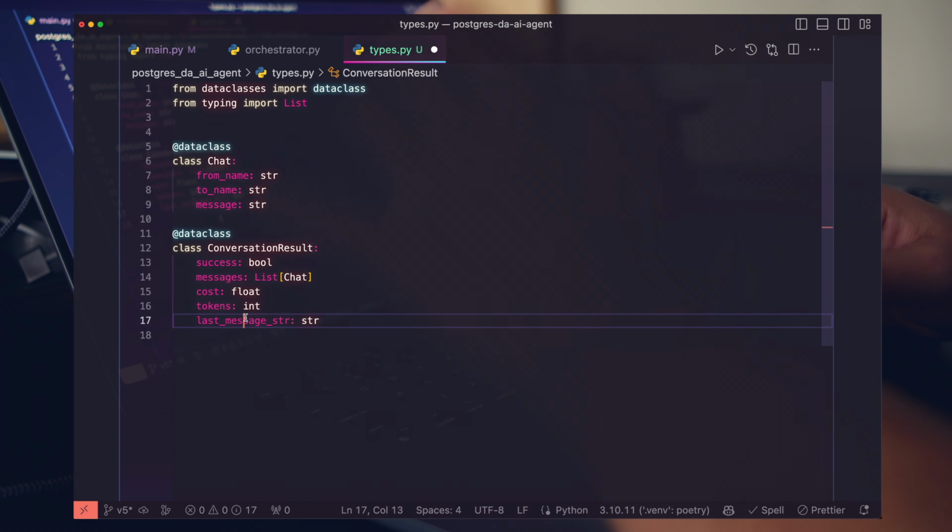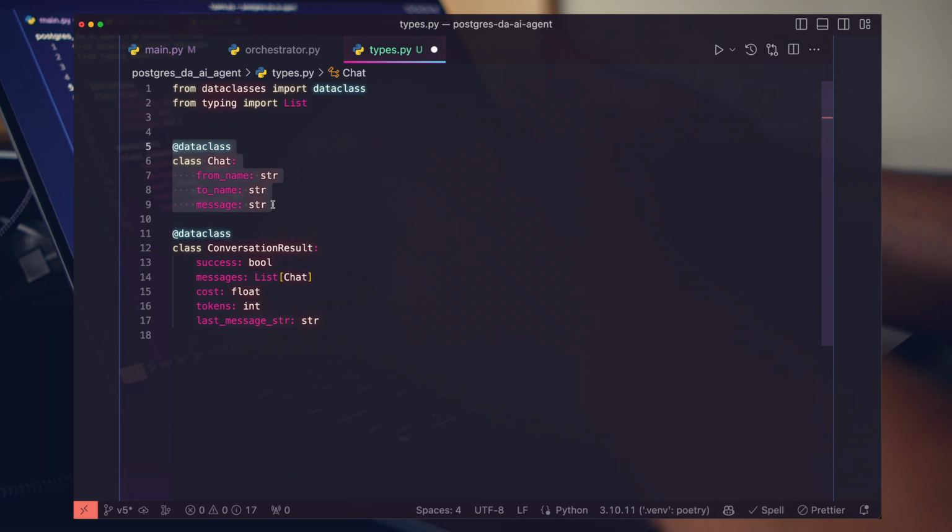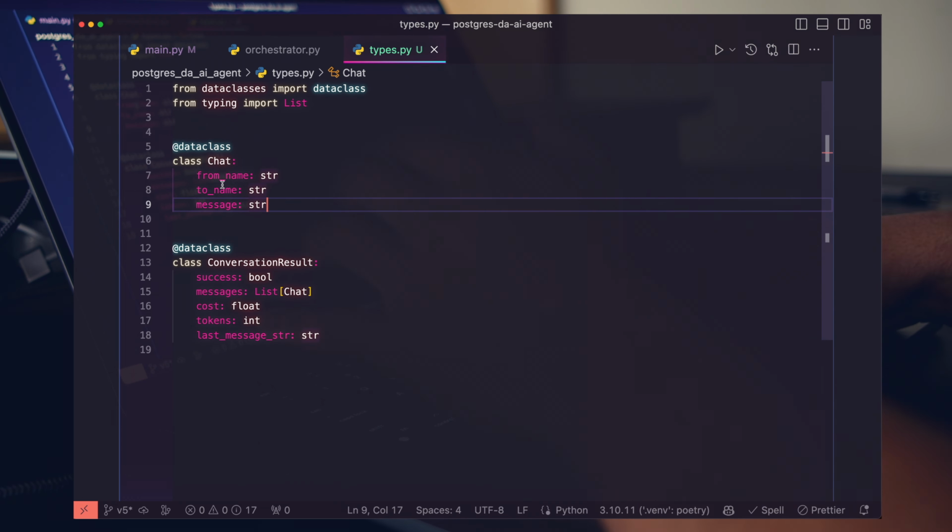Okay, so I'm a big fan of model-driven development because it tells a story, right? You can already see where this is going. So I'm going to start here with the simple chat. What we want to do in our orchestrator, as our agents are having conversations and solving problems for us, is know exactly who's saying something, who they're saying it to, and of course exactly what they're saying. So let's go ahead and implement this chat system inside of our orchestrator.